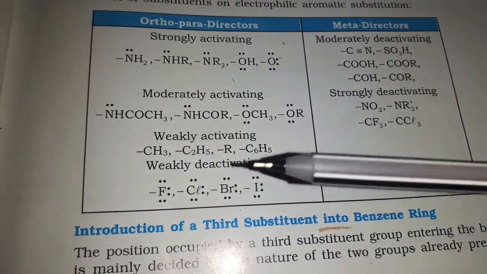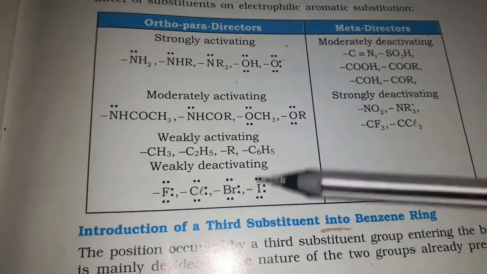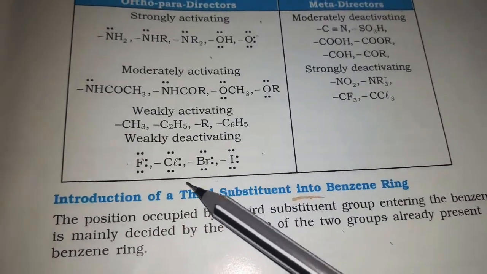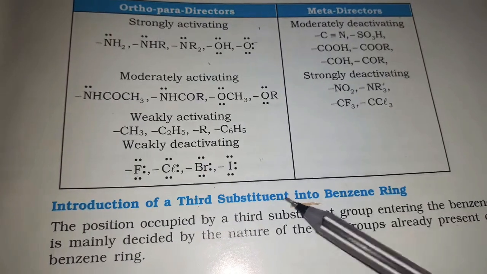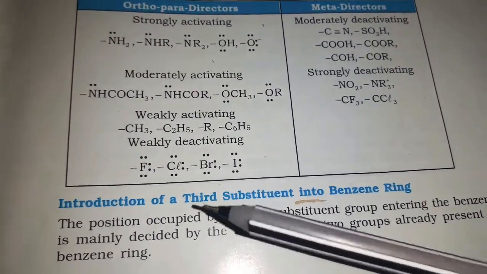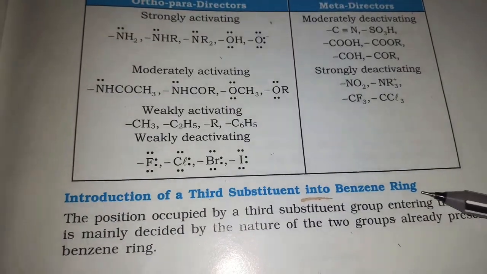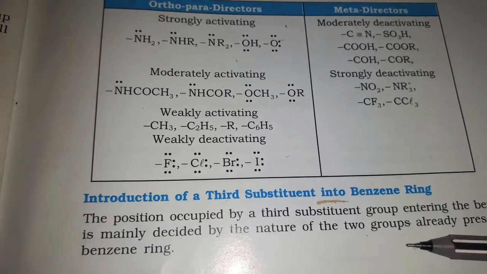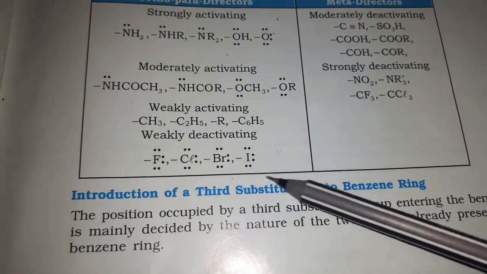The position of the guest is directed by the host. The same concept applies here: the first and second substituents are hosts and the guest is the third substituent.